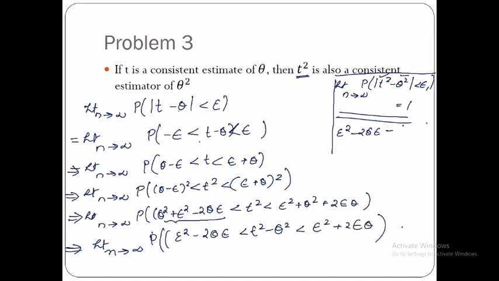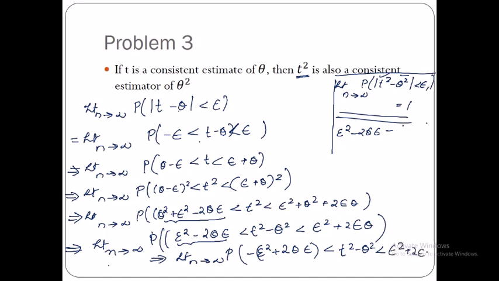Fine. Now anyways this term is a very small value, so I'm going to write this as limit n tends to infinity probability of minus epsilon square, I'm going to take this minus part outside, plus 2 theta epsilon less than t square minus theta square less than epsilon square plus 2 epsilon theta. I hope this is fine.